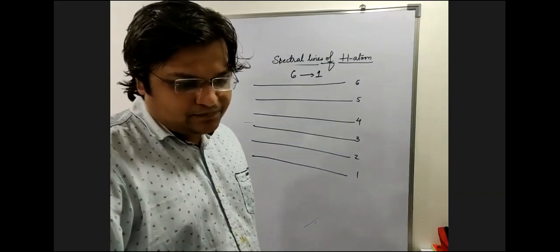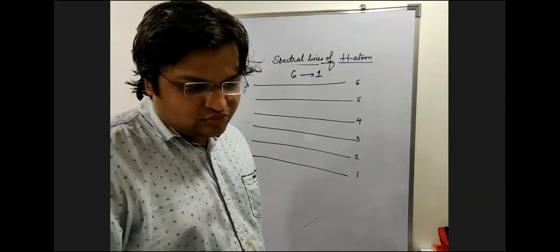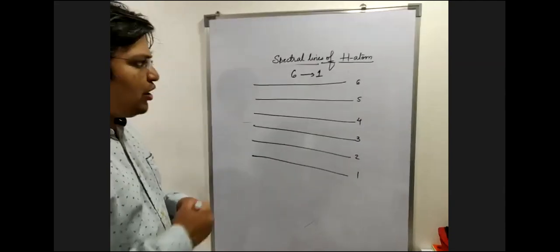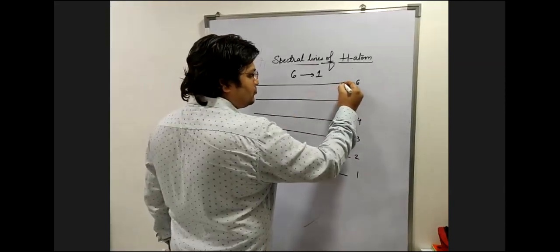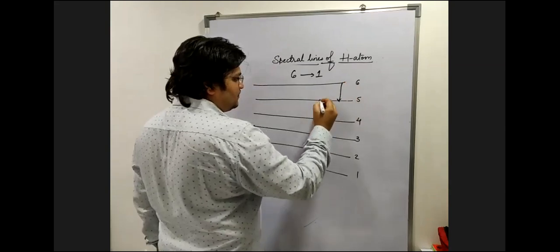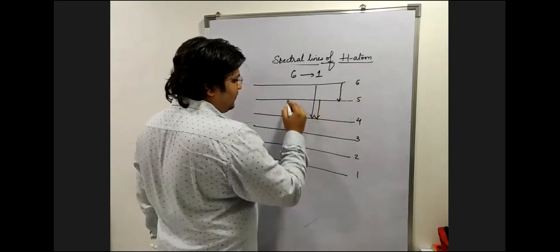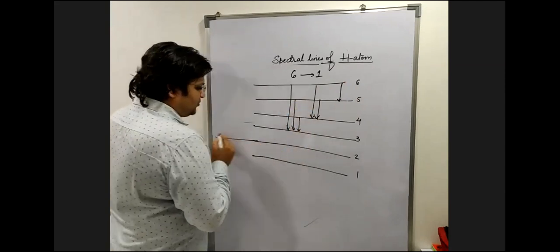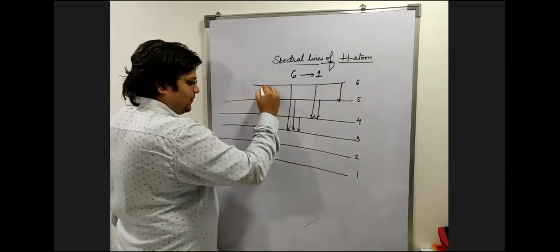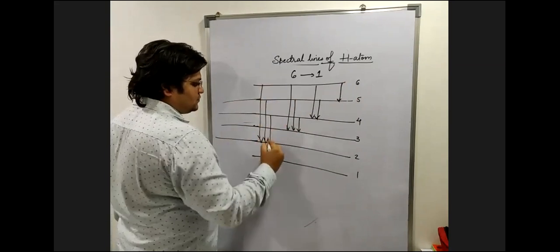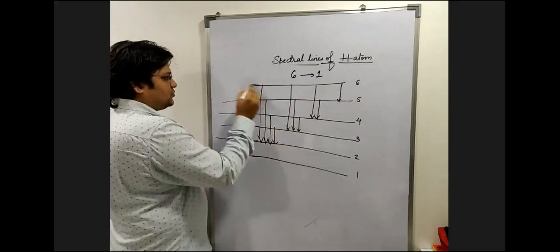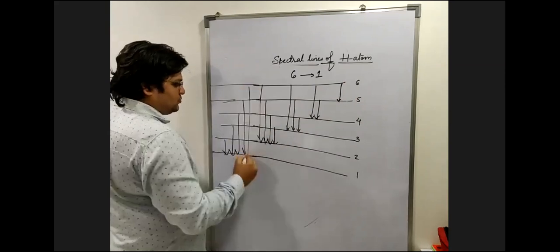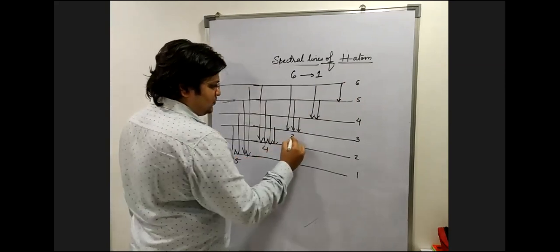Yes, ma'am. So 15 lines. Yeah, very true. Can you tell me how? 6 to 5, okay. Then 6 to 4 and 5 to 4. Then 6 to 3, 5 to 3 and 4 to 3. Then 6 to 2, 5 to 2, 4 to 2, 3 to 2, and 6 to 1. So 5, 4, 3, 2, 1.